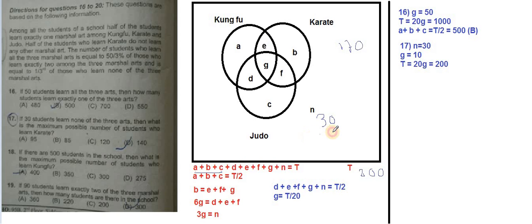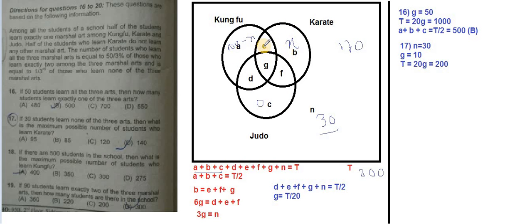You can see 30 is here, right? So only 170 we need to distribute. Though it is obviously visible it will be 70, I will still explain how. Let's assume this b value will be x. Since we know a plus b plus c is 100, let's take one of them as zero for simplicity. Then this a value will be 100 minus x, correct? Because only then the sum will be 100.